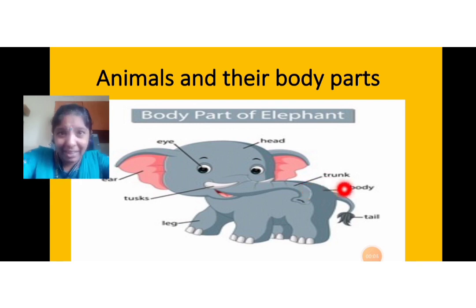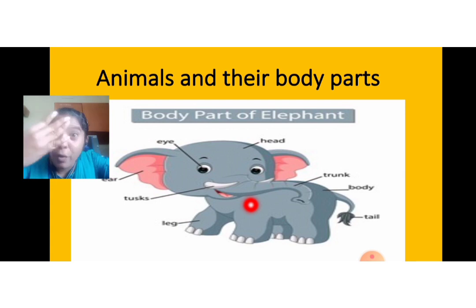Do we have tails? No, we don't have tails. But the elephant has a tail. Tail is a special body part for animals. Here is a tail. As we have legs, the elephant also has legs. How many legs do we have? We have 2 legs. How many legs does the elephant have? 4 legs. So, these are the special body parts for animals.